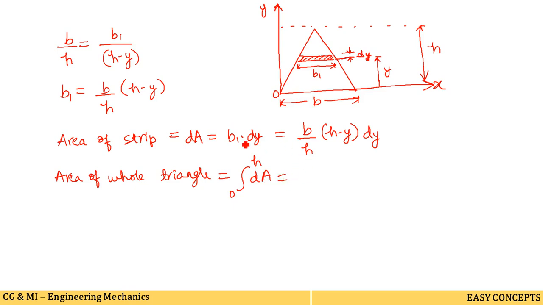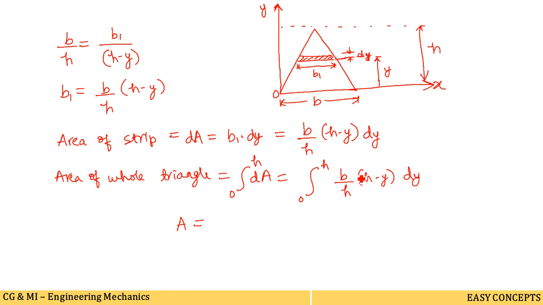We found this dA value to be b by h into h minus y dy, so writing here 0 to h, the value of dA, b by h into h minus y into dy. Now the area of the whole triangle is denoted by capital A, equal to integrating these things.